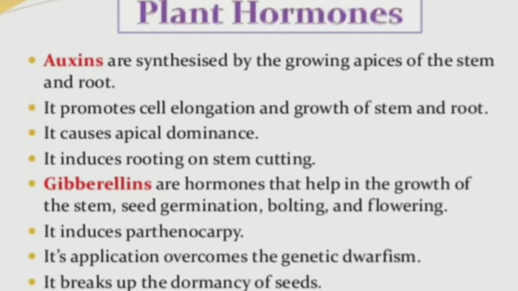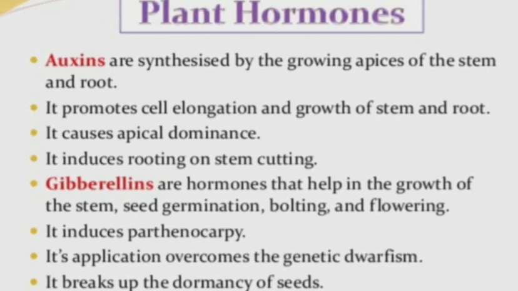It helps the roots to develop when there is a stem cut. Totally we can say auxins help in the development of the plant body, whether the cells, the root, the stem, any part.